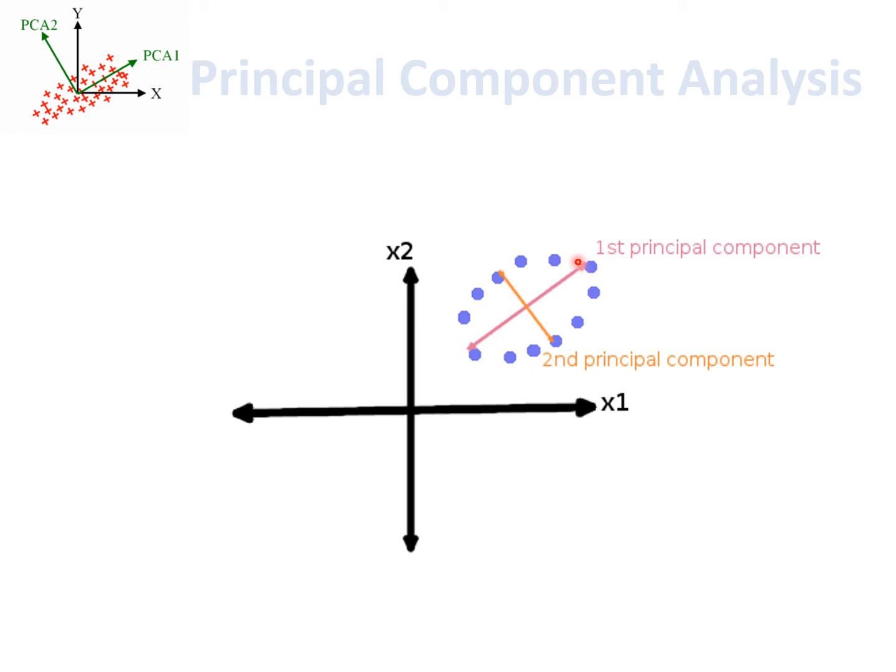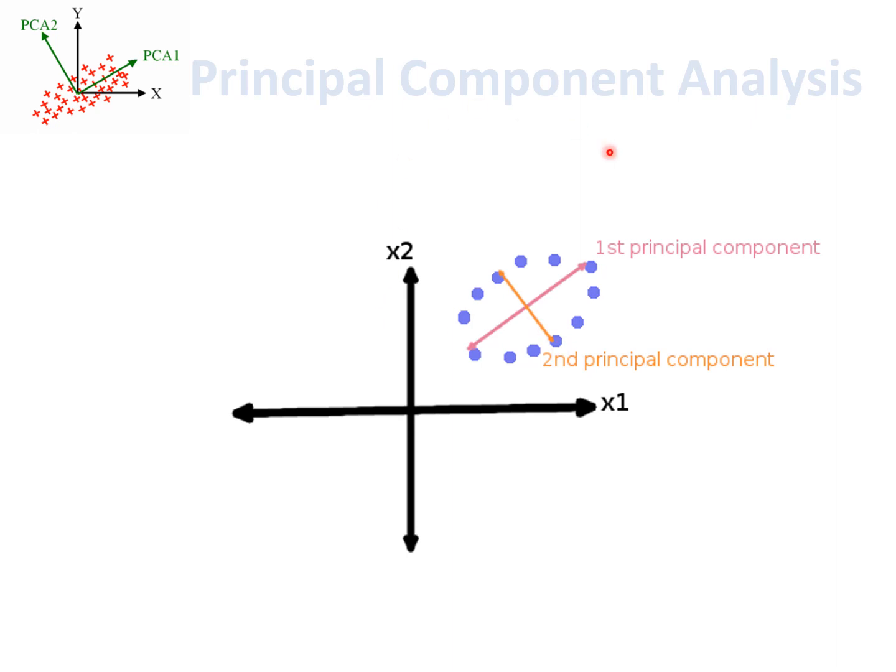In order to choose the second principal component, it should be orthogonal to the first principal component, so that its direction is perpendicular to that of the first principal component. So we can choose this line, or this line, or this line. But considering the variance in the second principal component also, we have to plot the next maximum variance data, so that this should be our second principal component.